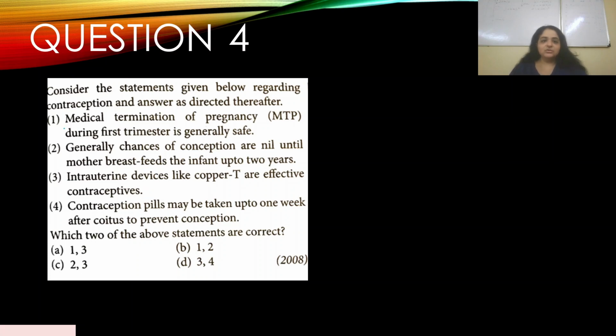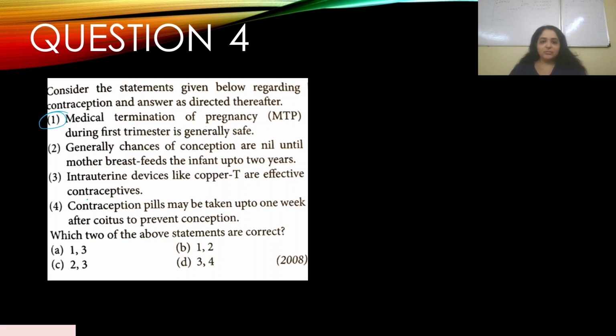Medical termination of pregnancy during the first trimester is generally safe. Yes, that's right. We've already discussed this. So 1 looks right. Generally, chances of conception are nil until the mother breastfeeds the infant up to 2 years. Now, usually breastfeeding is compulsory up to 6 months, so this statement doesn't really seem fitting for the answer, but let's move on.